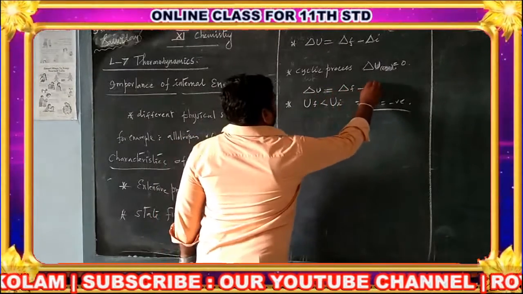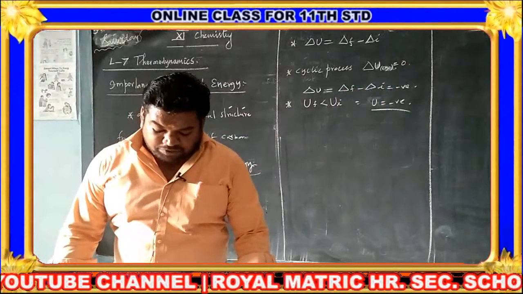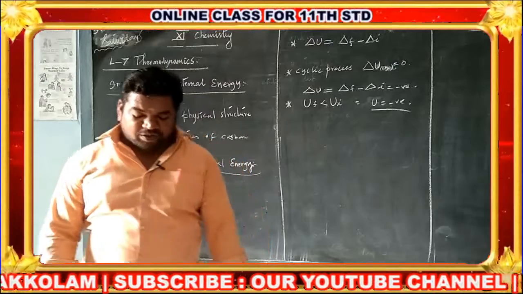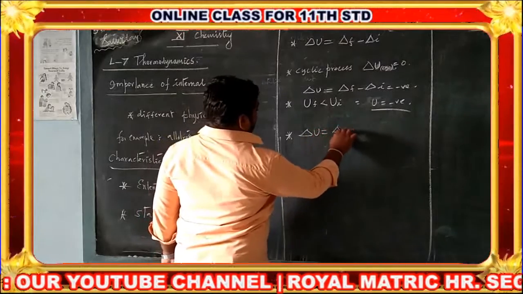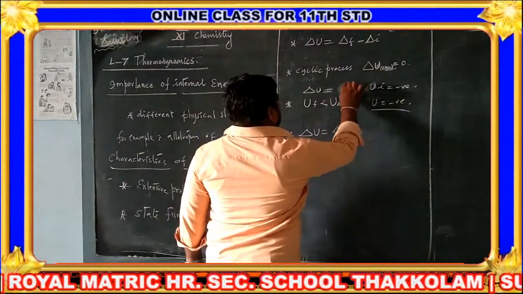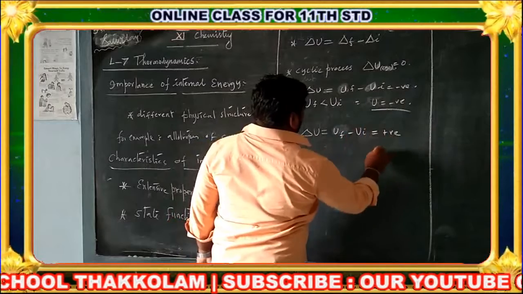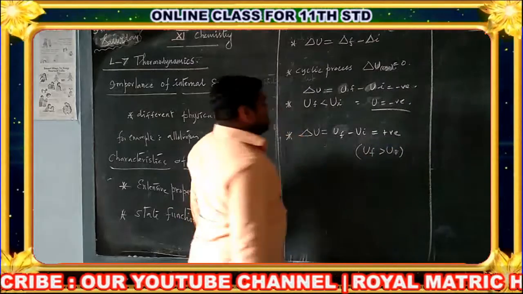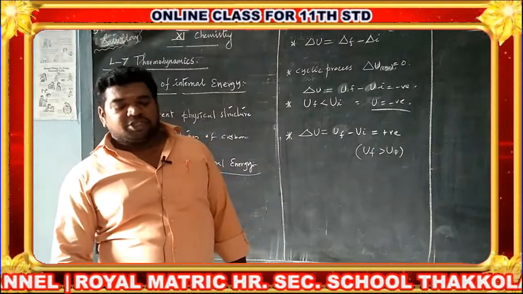Del F minus del I will become negative; that is the condition. If the internal energy of a system in the final state is greater than the internal energy in the initial state, it becomes positive. Next condition: del U equals U final minus U initial, which is positive. So the internal energy of the final state is greater than the initial state.